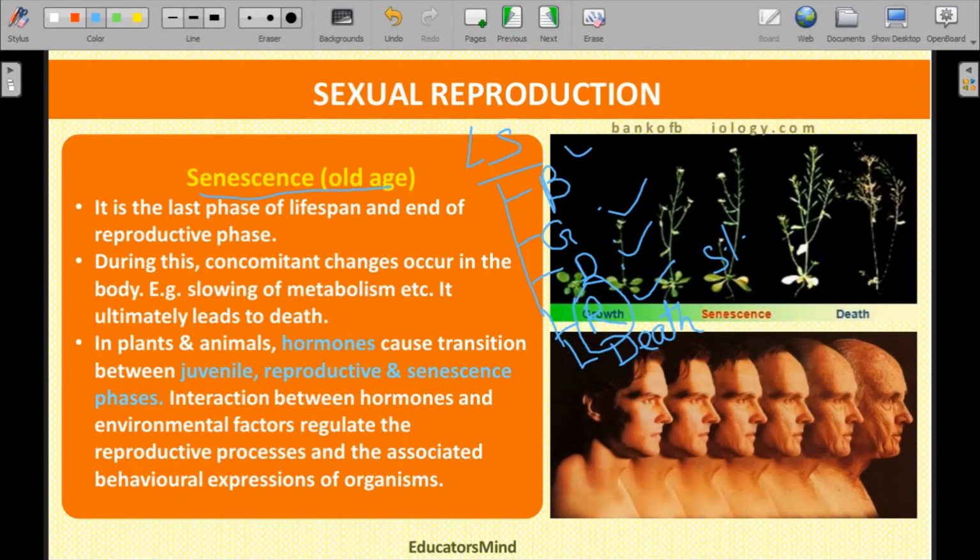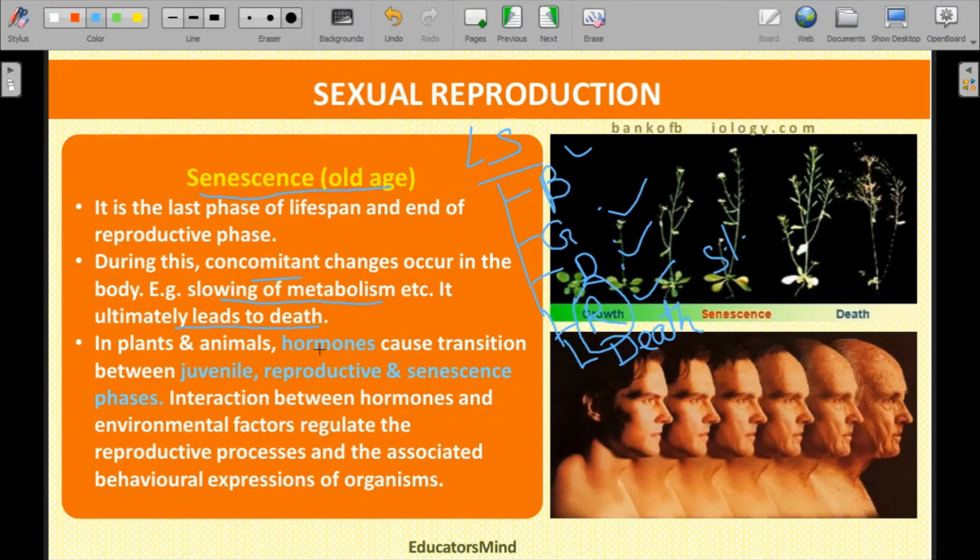After that, the formation of new egg cells is not seen in the female, which means that after the age of 50 or 52 the female is not able to reproduce young ones. Such a phase, when the organism is not able to reproduce young ones, is called senescence or old age. During this, the common change that occurs in the body is slowing metabolism. The metabolism slows down and ultimately leads to death. And finally, after some years, that organism dies.